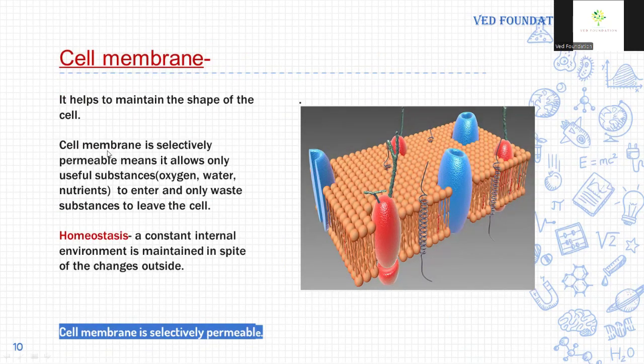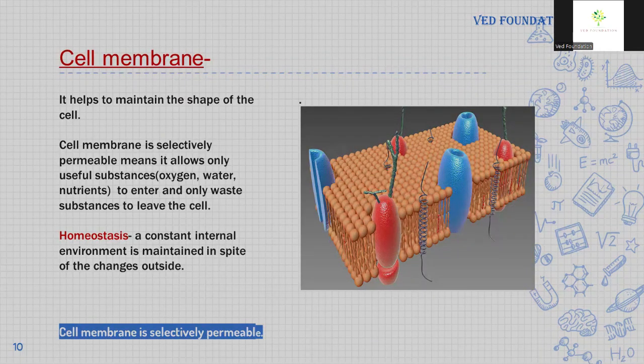The cell membrane helps to maintain the shape of the cell. It is selectively permeable, which means it allows only useful substances like oxygen, water, nutrients, vitamins, enzymes, and hormones to enter, and only waste substances like carbon dioxide, excess salts, and urea to leave the cell. Homeostasis: a constant internal environment is maintained in spite of the changes outside the cell, and that is called homeostasis. The cell membrane is selectively permeable.